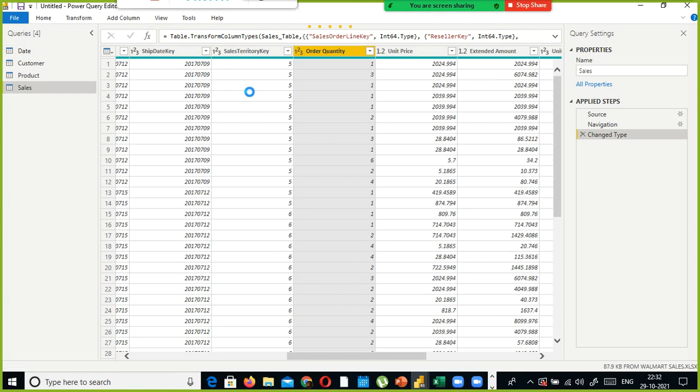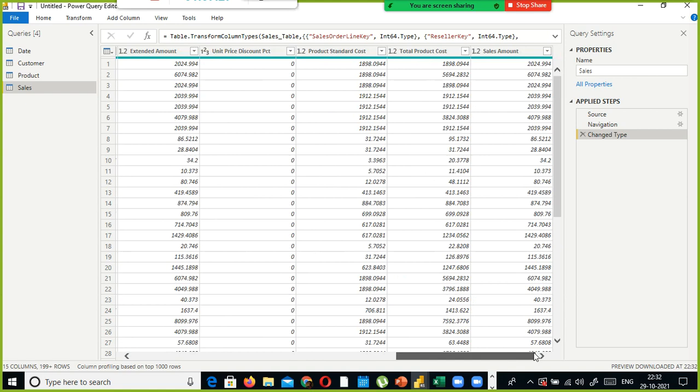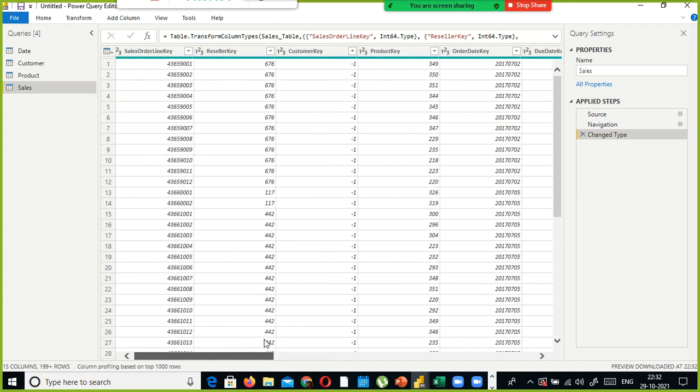Refresh, because I know for the other batches I gave the demo. I did not refresh it, so every time you need to refresh it, because whenever you make changes, sometimes I make changes to the Excel file also, the data changes. Okay, so here I don't need all the columns.